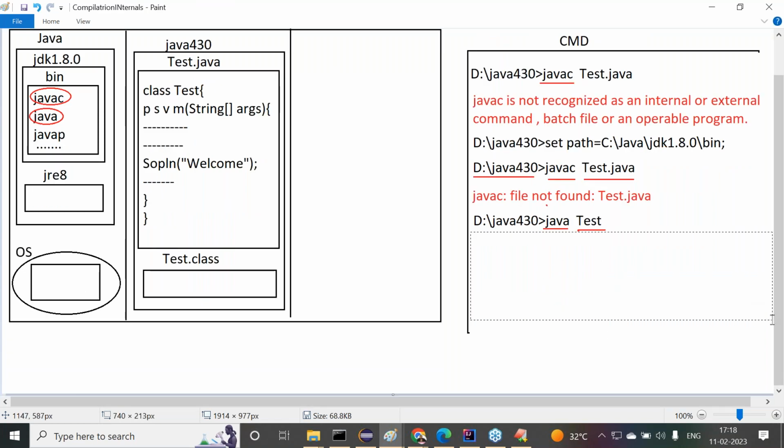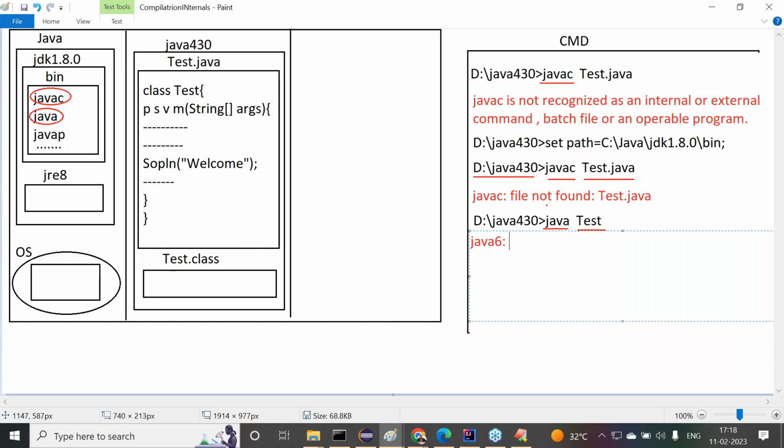What exception is it able to provide here? Up to Java 6 version, we get an exception like java.lang.NoClassDefFoundError: Test. This exception we get up to Java 6 version.